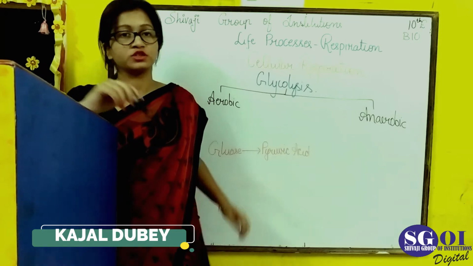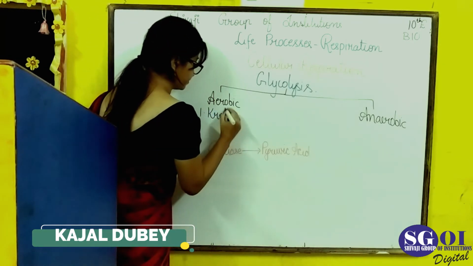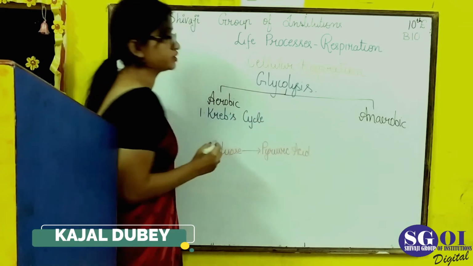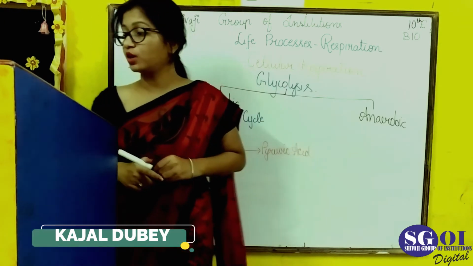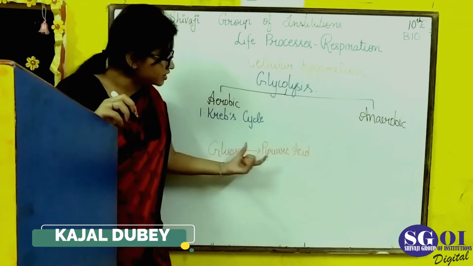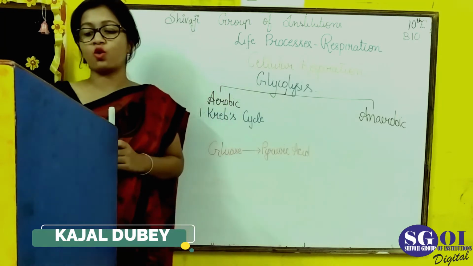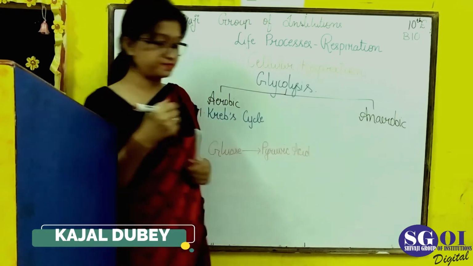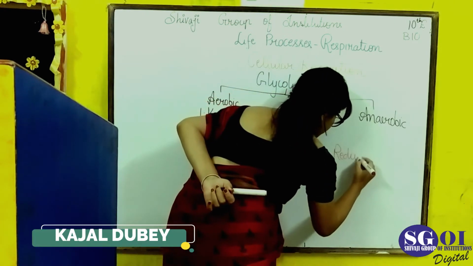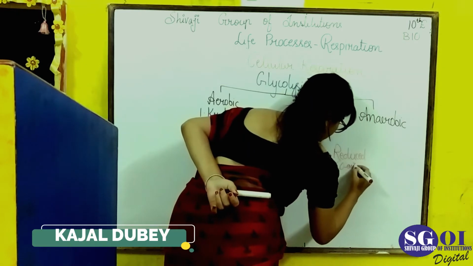The first process of aerobic respiration is the Krebs cycle. In the Krebs cycle, pyruvic acid is broken down and forms reduced coenzymes.